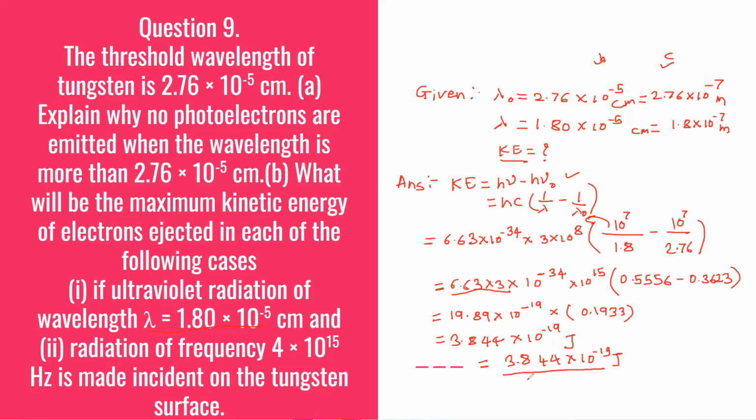1.6 into 10 raised to minus 19. The 10 raised to minus 19 will cancel out. Again, you can find the reciprocal of 1.6, which is 0.6250.